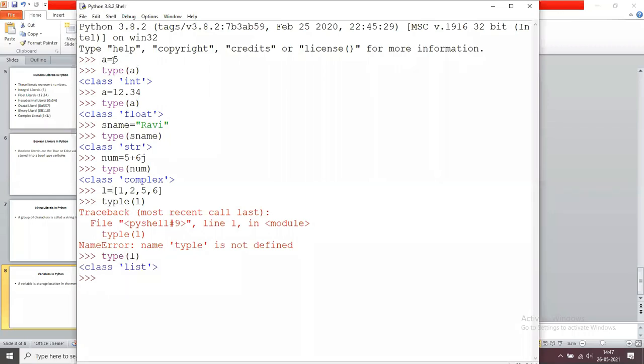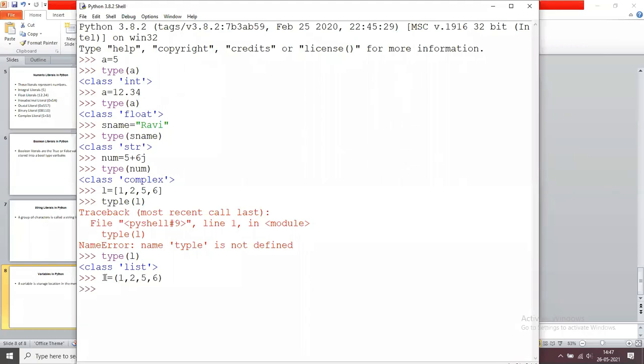If you observe, 5 is an integer, 12.34 is a float, Ravi is a string, and 5 plus 6 is a complex. Here I am taking L equals to some group of numbers. What is the type of L? The type of L is list. Another data type, for example, L equals to 1 comma 2 comma 5 comma 6, in parentheses.